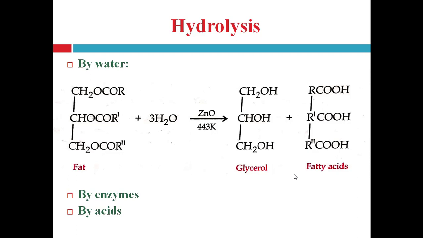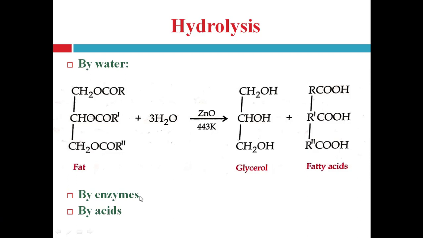Now see, the hydrolysis reaction can be done in three different ways. First one is by water. Fat undergoes hydrolysis in presence of water and zinc oxide at 443 Kelvin temperature and under 6 to 8 atmospheric pressure. Here zinc oxide is used as catalyst. So this fat is converted into glycerol and fatty acids.